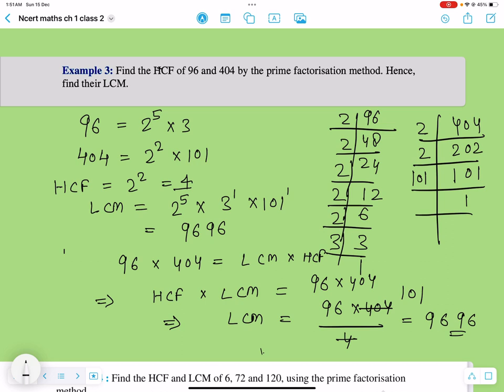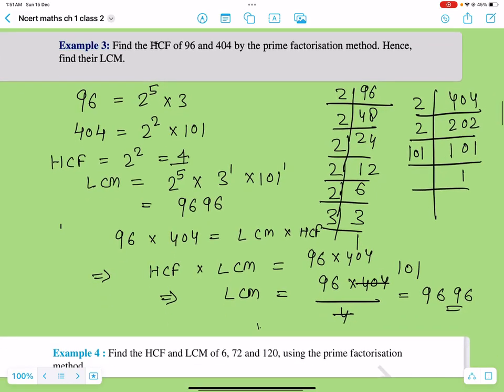So there are two ways you can apply this formula to find the LCM or HCF if you have already calculated the LCM or you are given the LCM in the question. But remember, this formula is only applicable for two numbers. If you apply it to three numbers, that's not going to give you the desired result. That'll be a wrong formula. So don't try to apply it on three numbers. It'll just work for two numbers. So this is an observation, right? In mathematics, this is just an observation.